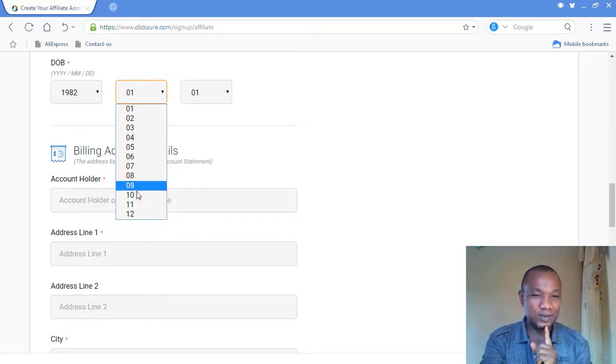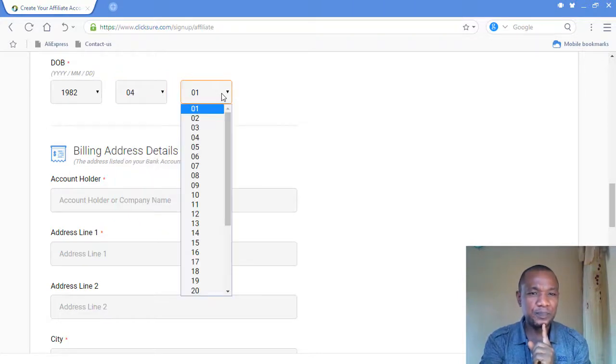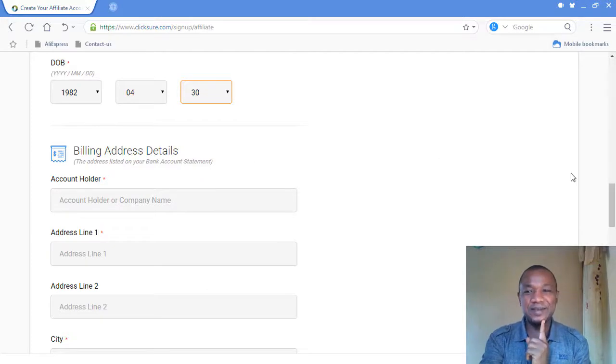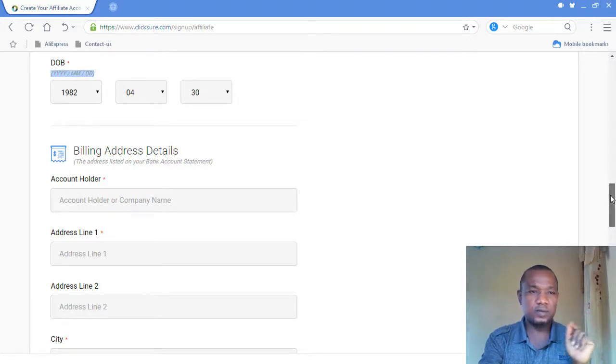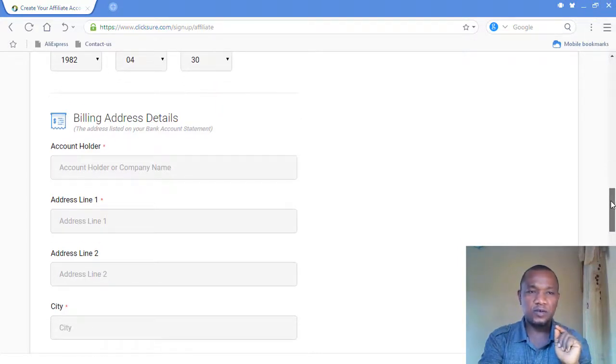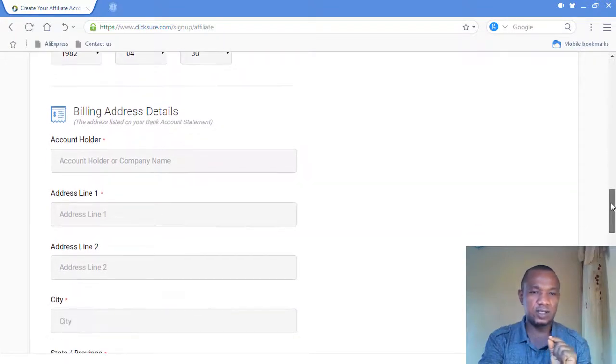That is very simple stuff. So when you come to this particular one, which is date, I mean month, I was born in April, 30th, almost the last day of April. Very simple. The year might not be my year, or your own might not be, but always come up with your real birth date and real birth month. Date 30th. As you can see, this is the format you have to use for this particular thing. Very, very simple. M is for month, D is for date.